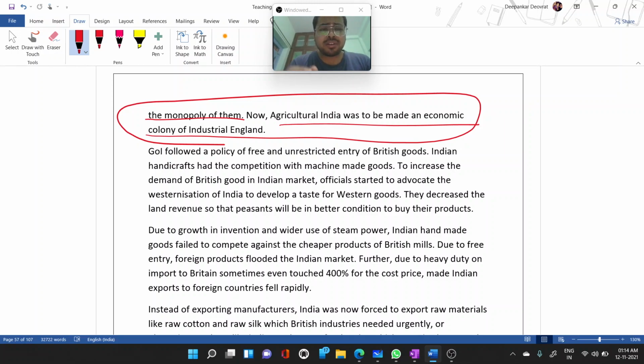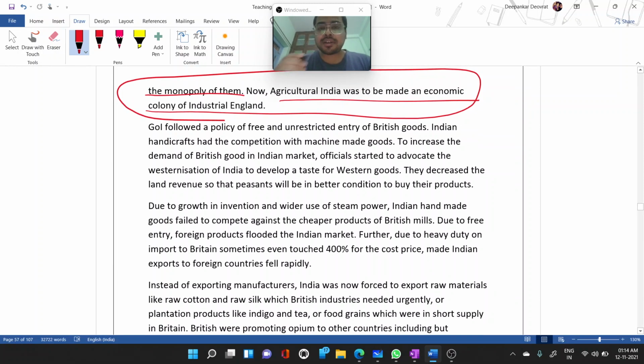So the government of India followed a policy of free and unrestricted entry of British goods. No excise duty, nothing else. You just come, dump your products, and go away. We'll sell your product, even at a loss. Why can we sell at a loss? To demolish the domestic market. There was no protection like today, where the government provides some subsidy to products in India. India is a developing country, so India can do that kind of thing, and many times America has raised its voice against it also.